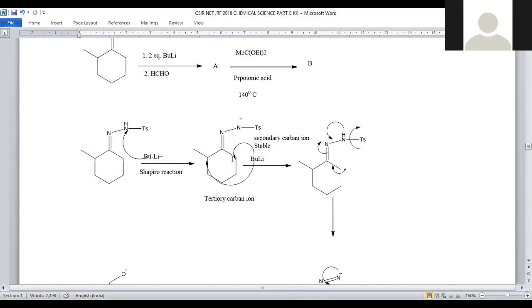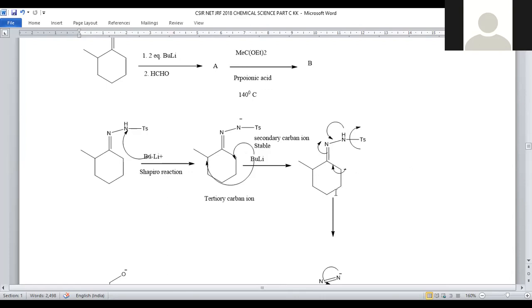When H plus is eliminated from the center, we are able to get a secondary carbene. If we are able to remove the H plus from the center, a tertiary carbene will be generated. But the stability order of carbene will be: primary more stable than secondary, more stable than tertiary. In the stability order, the secondary carbene will be preferred rather than tertiary. That's why here, obviously, the carbene will be generated.